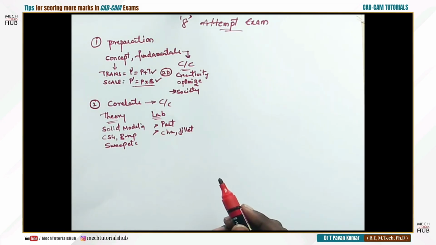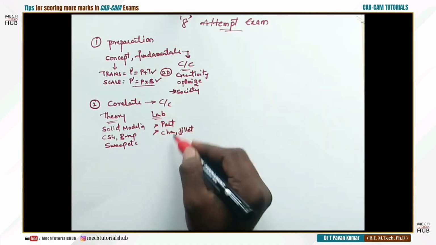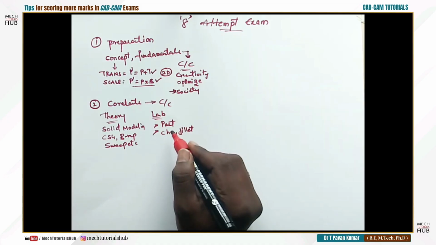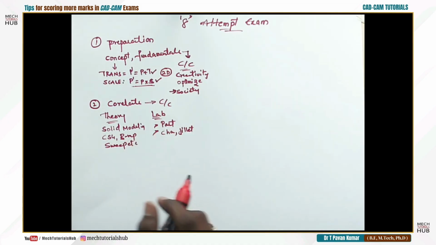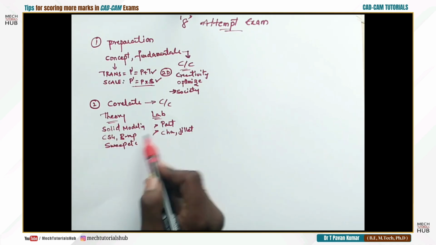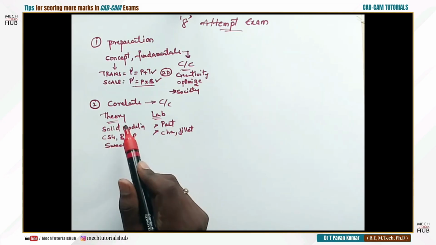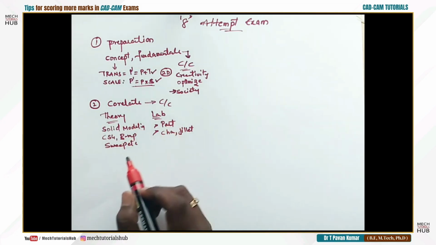Mirroring can be done, lofting can be done, loft cut can be done, and many other operations we are using. All these tools, commands or operations that we perform in the CAD CAM lab, we are going to learn the same things in the theory part also, maybe in the first unit or second unit. If you could correlate your theory part with the lab, then there is no need to work hard on the theory part.